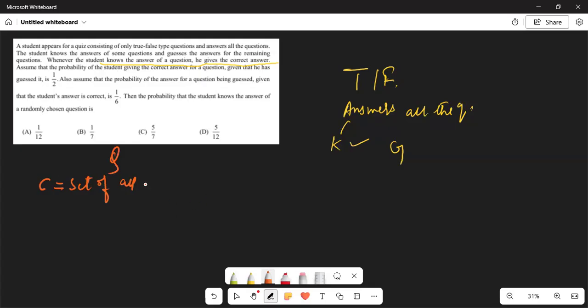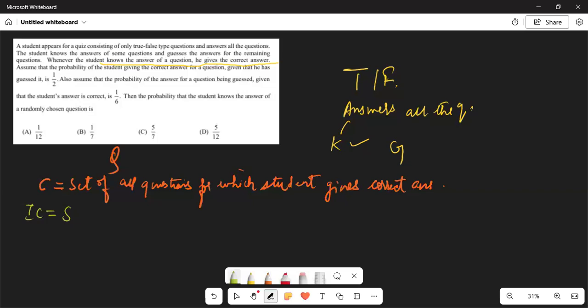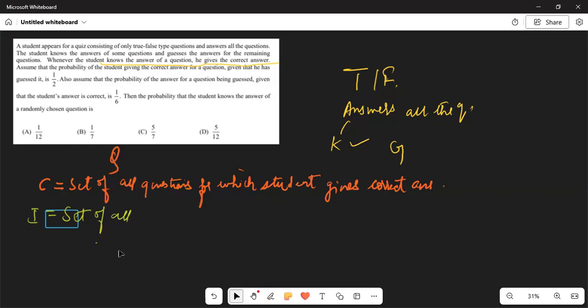C be a subset of Q, all questions for which the student gives the correct answer. I equals the set of all questions for which the student gives an incorrect answer.